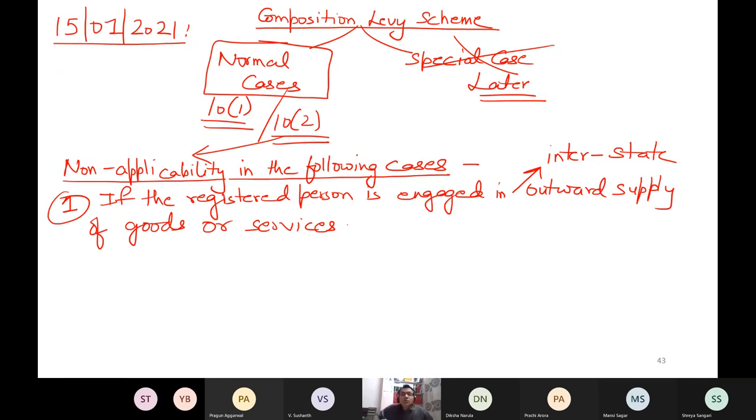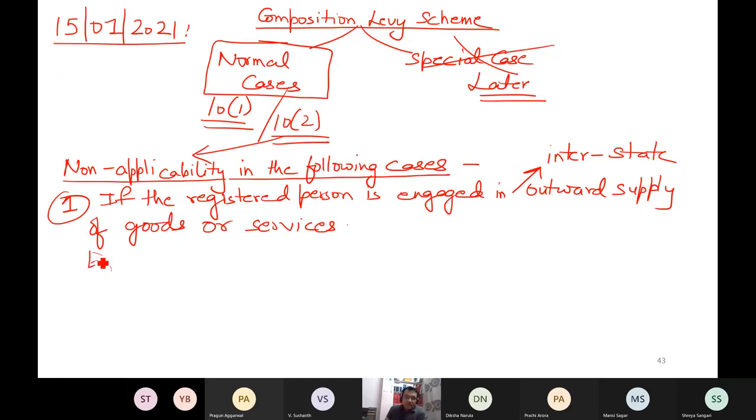is interstate. I cannot opt for composition levy scheme. It is not allowed to me. I am ineligible to opt for composition levy scheme. But there is no restriction on interstate supply. I can purchase interstate. There is no problem. But I cannot sell interstate if I want to avail the scheme of composition levy.